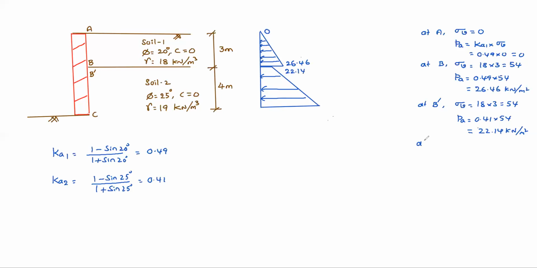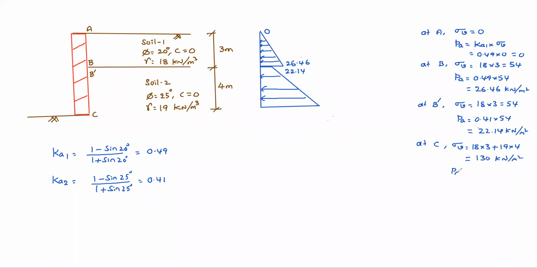Finally at C, sigma V equal to 18 into 3 plus 19 into 4, that is 130 kilonewton per meter square.